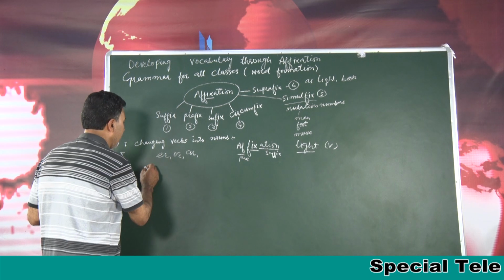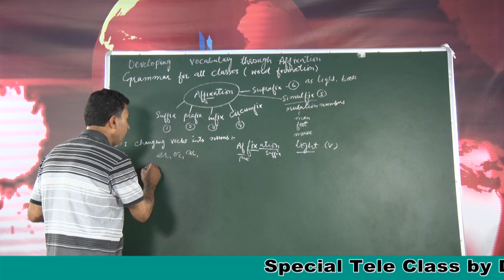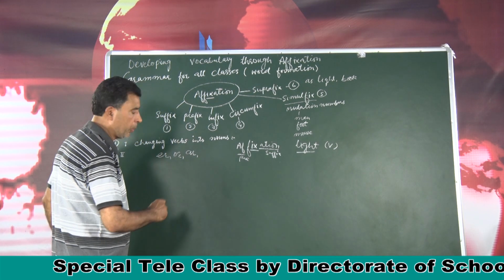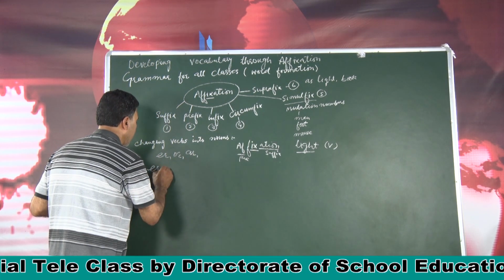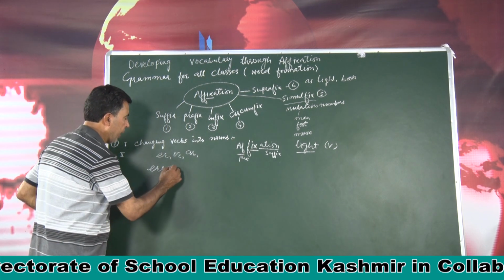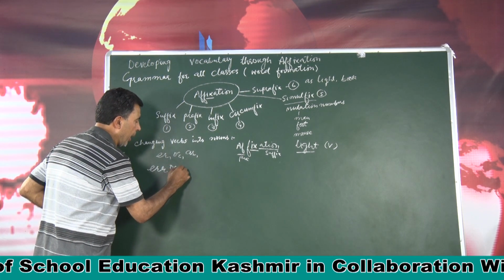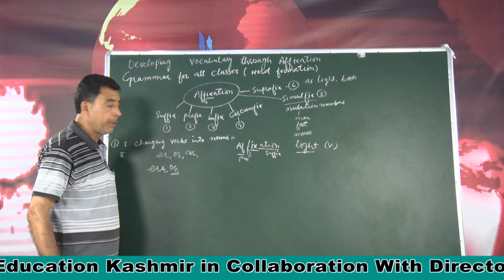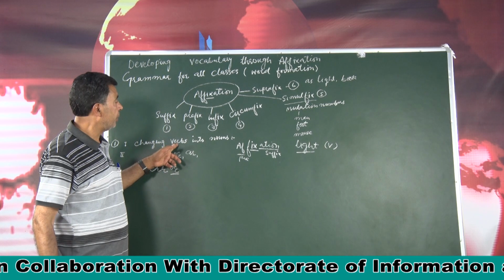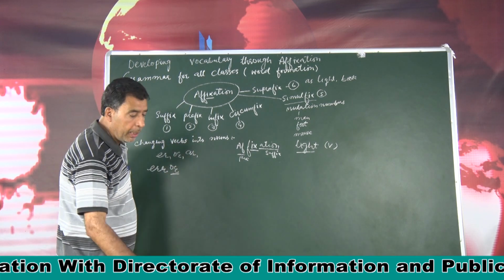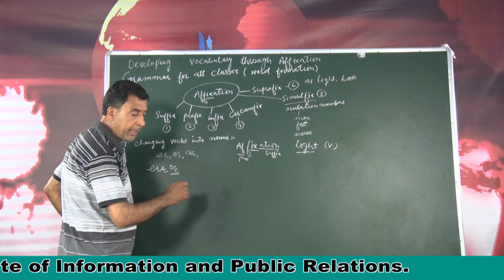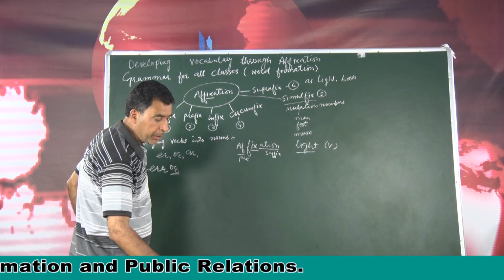For example, I write here a word, err. We can add or to it, it becomes error, changing verbs into noun. Okay, or let me write a word here, eat.